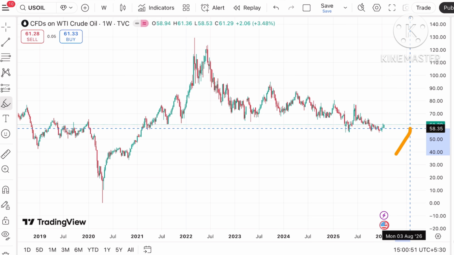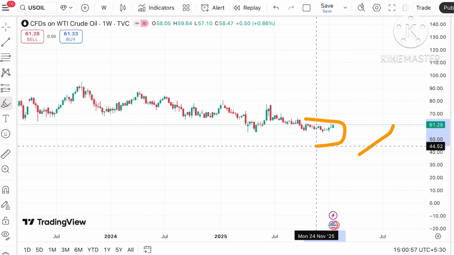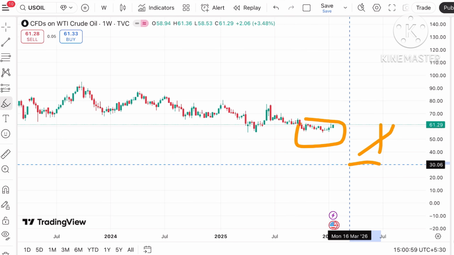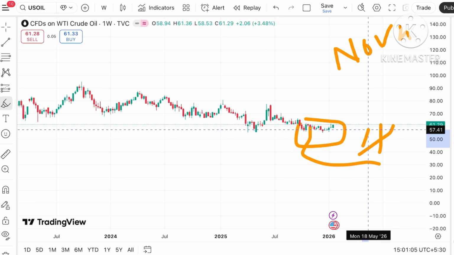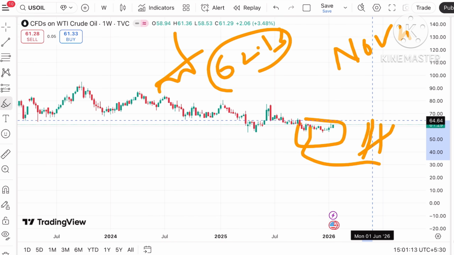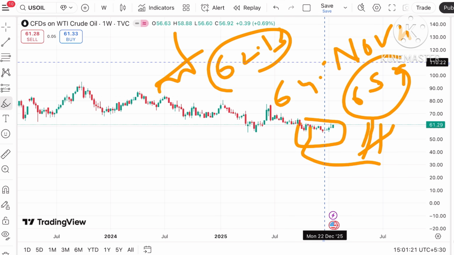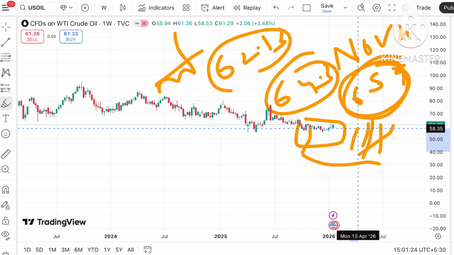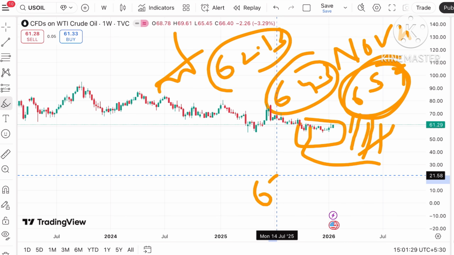Suppose the price goes above this level, there is a higher chance that it can move further upside, because there is a zone happening and the price has already moved above this particular level. This level we have seen in November of 25. So the probability is high that it can touch a level of around $62.13, and this is already a weak level. So the probability of going further upside can be seen. After that it can move towards 64.3 to a level of 65.9. After 64.3 we can see a level of 65.9, and then a further high can be seen towards a level of around $66 to a level of $67.7.